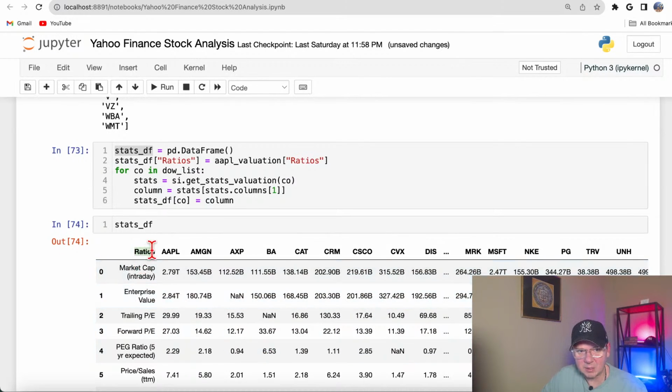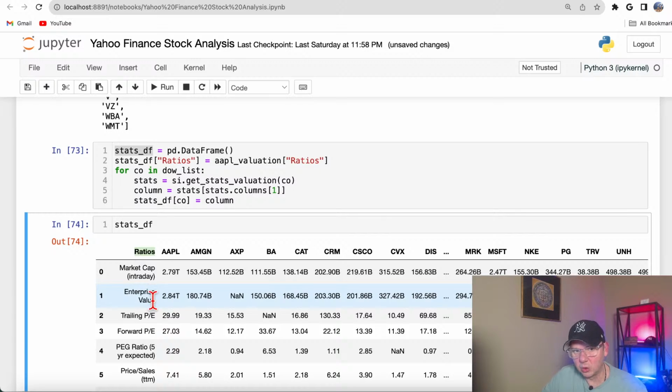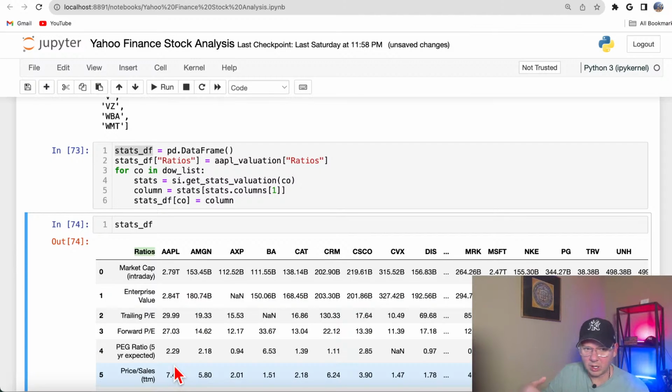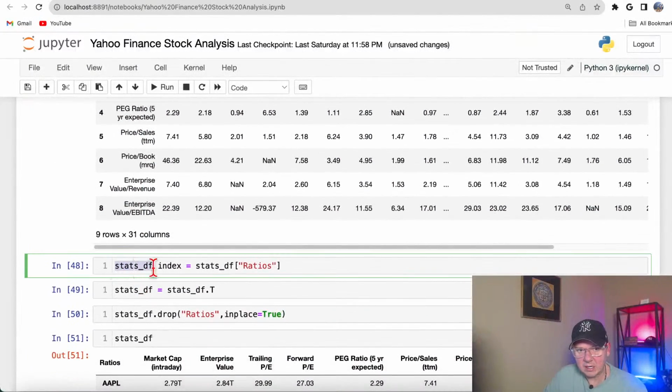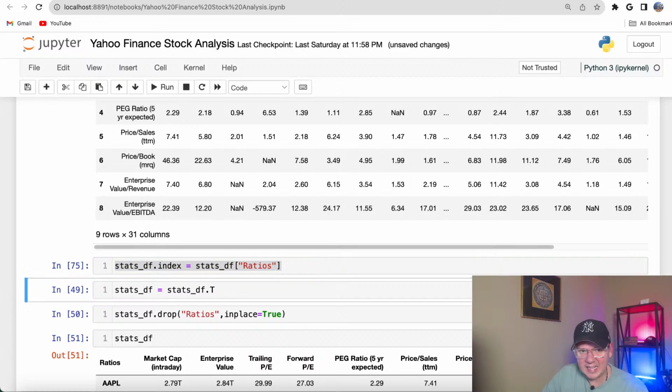And that column ratios, yeah, that's kind of cool, but I prefer to use those ratios as index, because you see here we got this numerical index 0, 1, 2, 3, 4. I think it would be cool if I use those values as my index. So what I'm doing here, I just reassign the index.